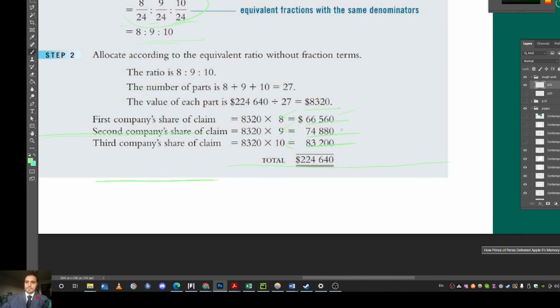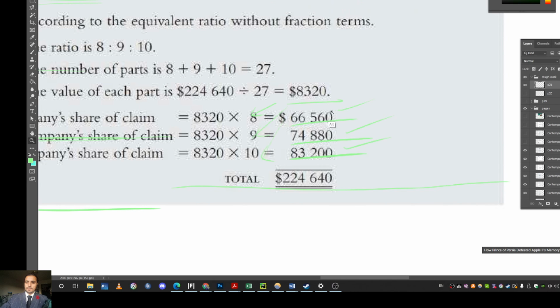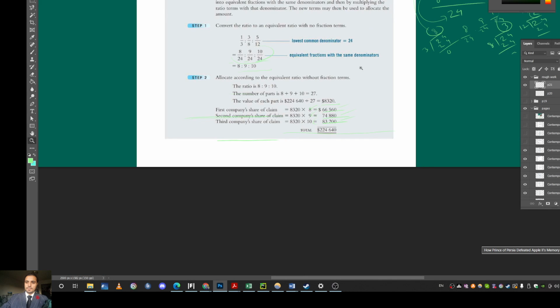How much does the first insurance company have to pay? 66,560. The second company has to pay 74,880. The third has to pay 83,200. Okay. So this is how we do it.